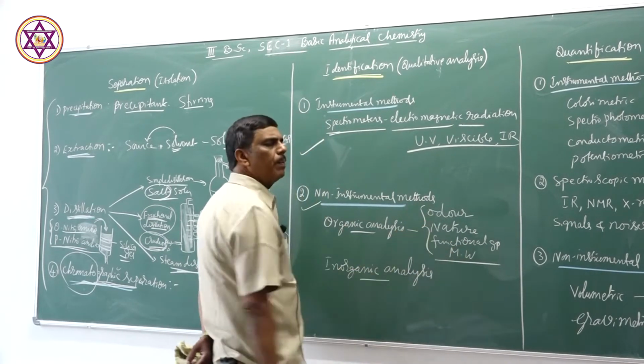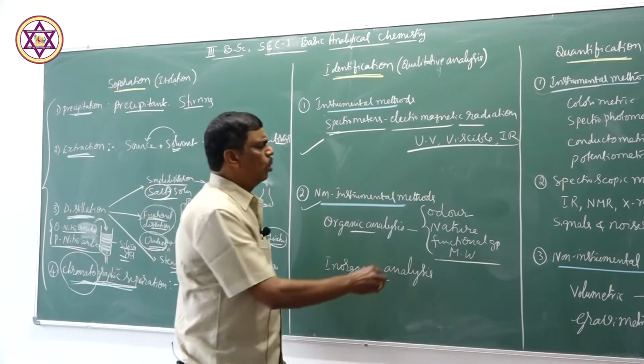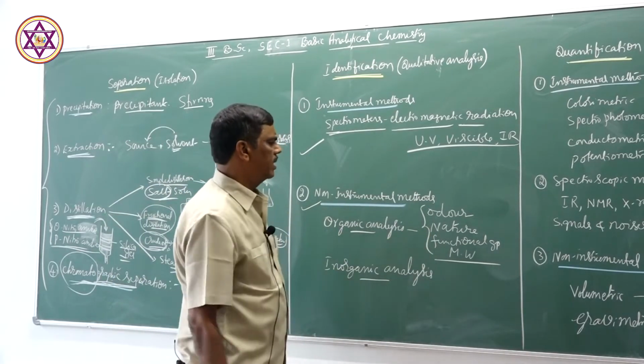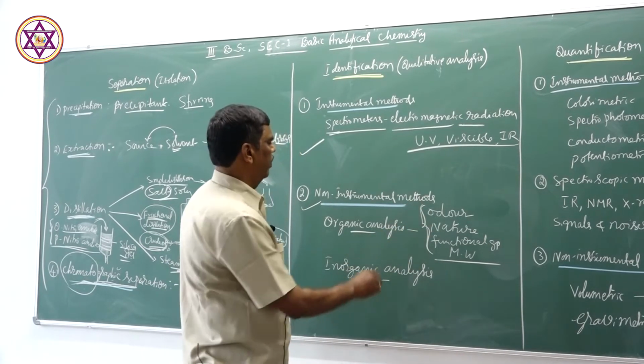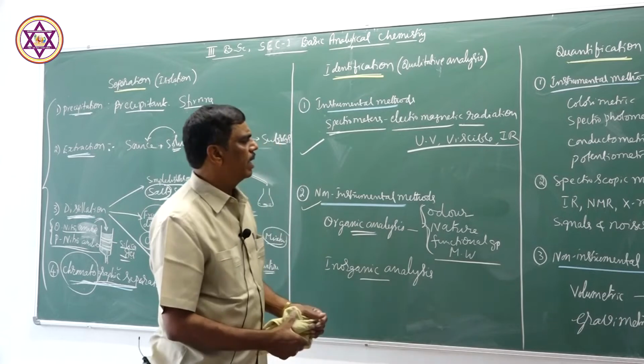These physical properties, odor, nature, and functional group analysis, are studied, and thus the substance is characterized.